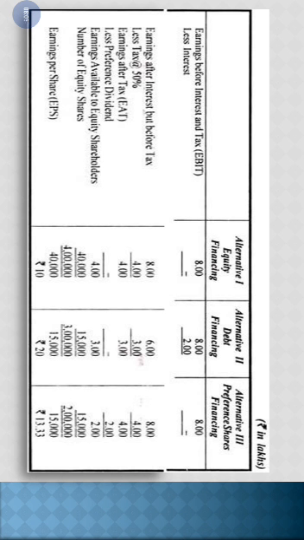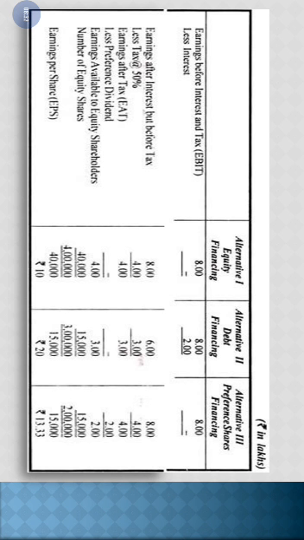So here you can see the lowest EPS is when we invest in alternative 1, that is total equity financing. But when we mix equity and debt financing, we'll get an EPS of 20. When we mix equity and preference shares financing, we'll get our EPS as 13.33.